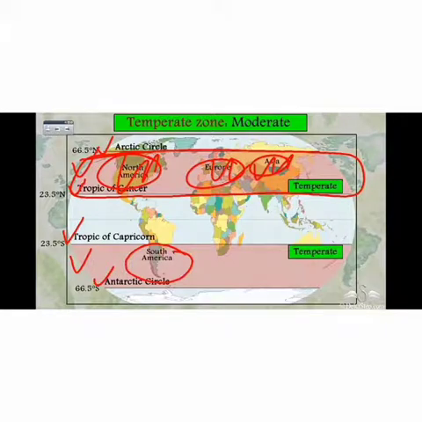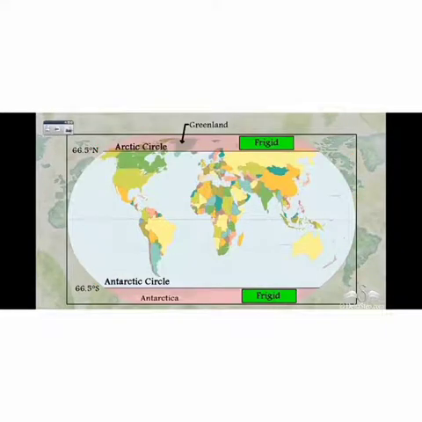Now we will talk about the frigid zone. Where is the frigid zone located? The frigid zone is located from the North Pole in the northern hemisphere to the Arctic Circle at 66.5 degrees north, and from the Antarctic Circle at 66.5 degrees south to the South Pole at 90 degrees in the southern hemisphere.